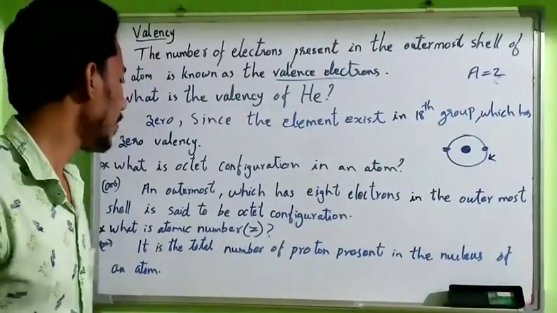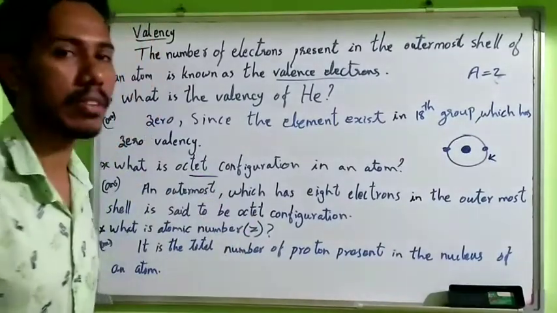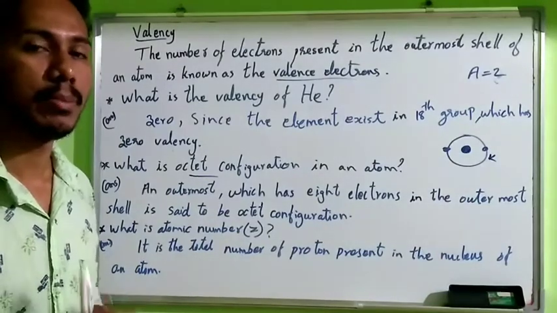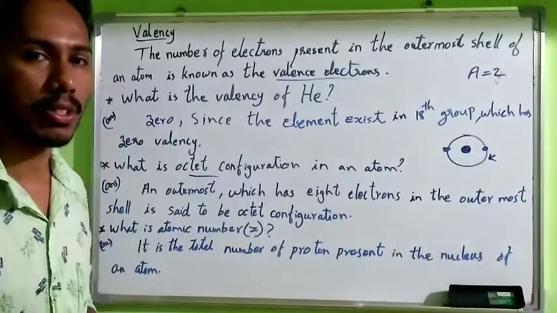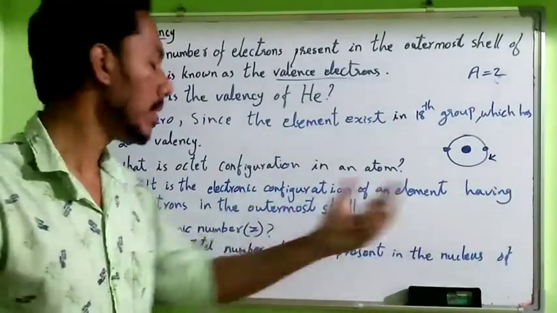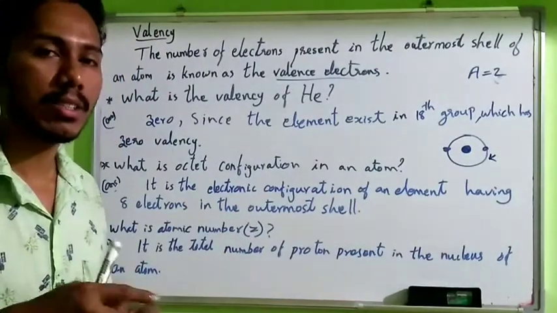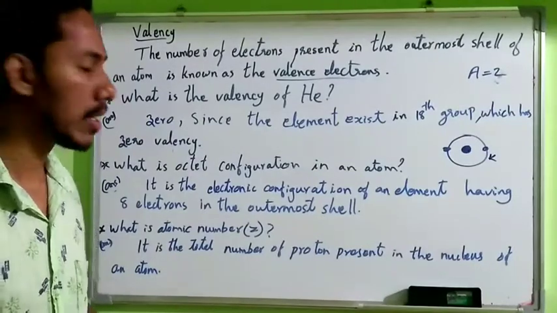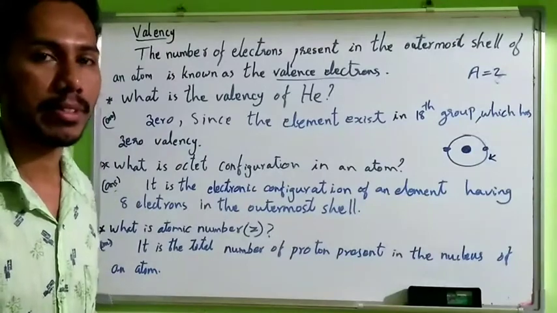Okay, then what is an octet configuration? What is the octet configuration of an atom? Octet means having 8 electrons, or complete, in the outermost shell. It is an electronic configuration of an element having 8 electrons in the outermost shell. 8 electrons give extra stability in the outermost shell. This octet configuration is important for a stable element.